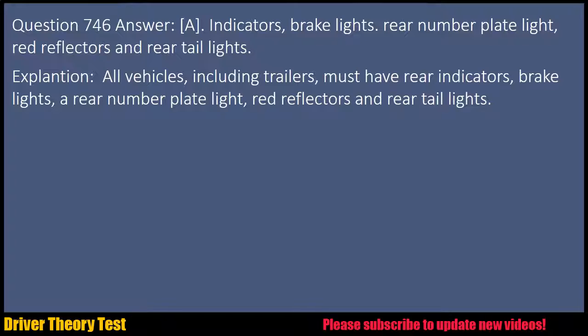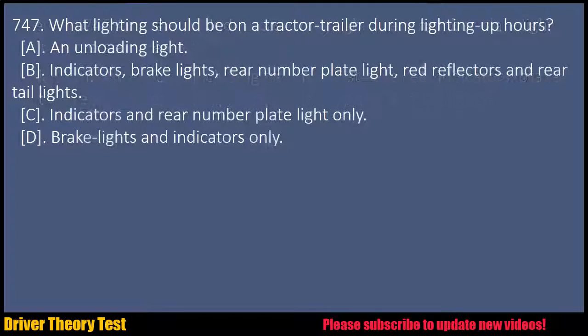Explanation: all vehicles, including trailers, must have rear indicators, brake lights, a rear number plate light, red reflectors and rear tail lights. Question 747. What lighting should be on a tractor-trailer during lighting up hours? A. An unloading light. B. Indicators, brake lights, rear number plate light, red reflectors and rear tail lights.